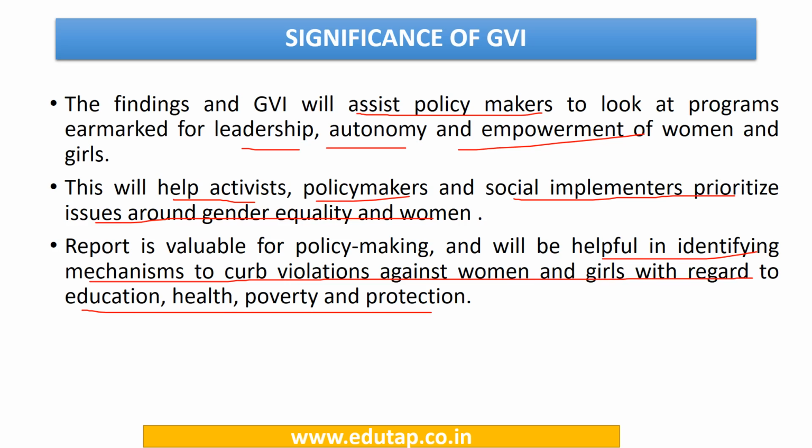Therefore, by looking at the indicators and parameters, we can find out what loopholes are there in our efforts, so that we can plug those loopholes and provide a better environment for education, health, and economic development, as well as safety and protection for women and girls in our country, and hence improve the overall gender vulnerability index for the country as well as for each and every state, to make it a better place for women and girls to live in India.